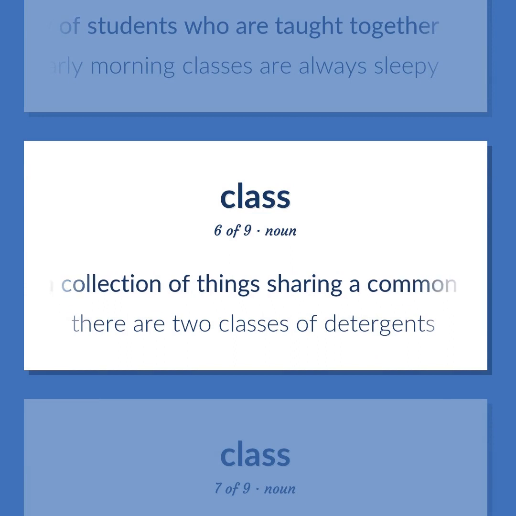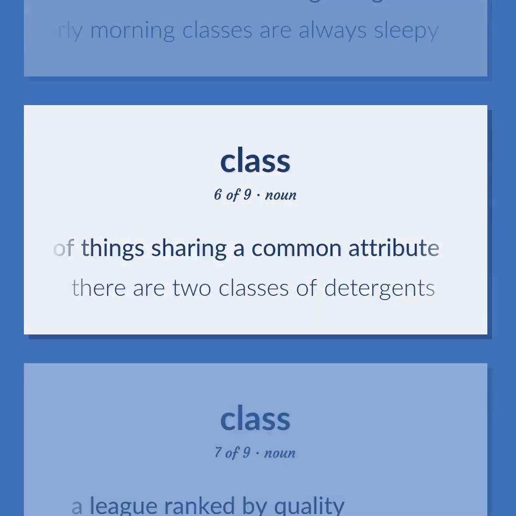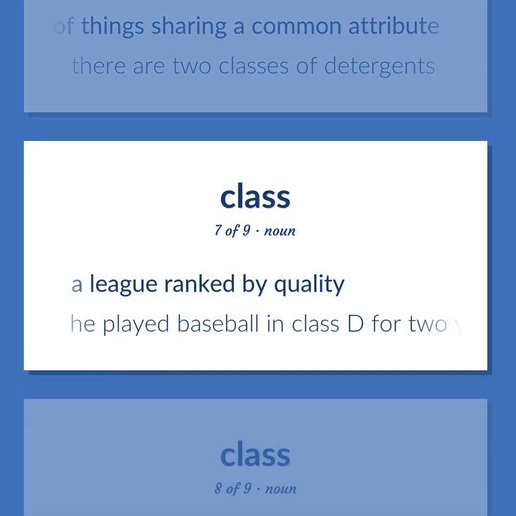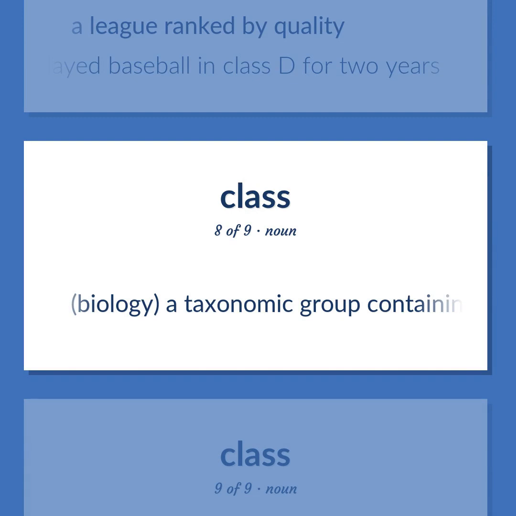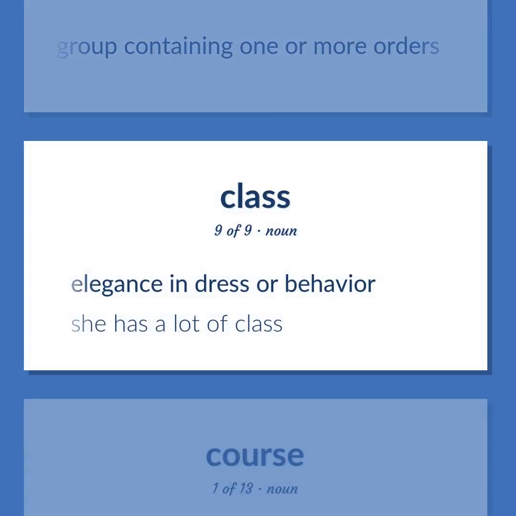A collection of things sharing a common attribute. There are two classes of detergents. A league ranked by quality. He played baseball in Class D for 2 years. Biology. A taxonomic group containing one or more orders. Elegance in dress or behavior. She has a lot of class.